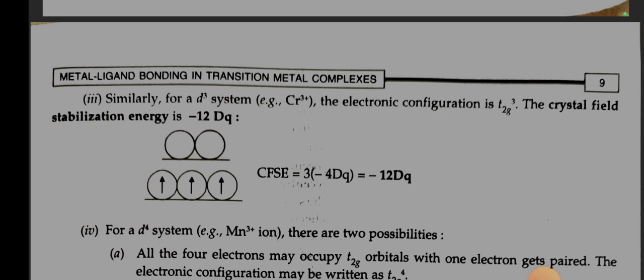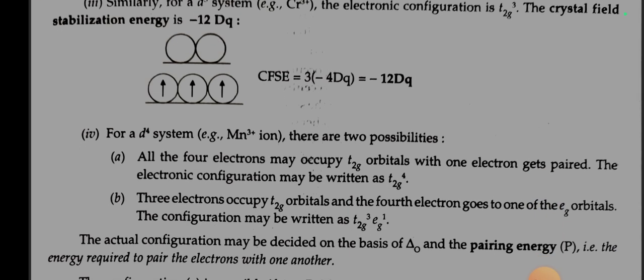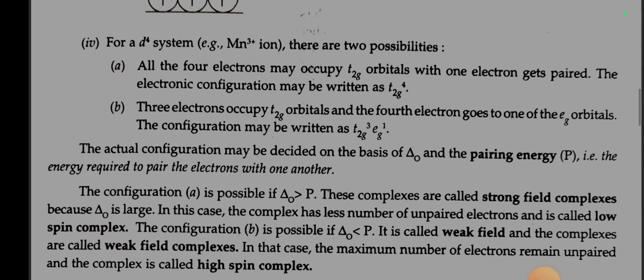For a d4 system, there are two possibilities. A: All four electrons may occupy T2g orbitals with one electron getting paired. The electronic configuration may be written as T2g4. And B: the three electrons occupy T2g orbitals and the fourth electron goes to one of the Eg orbitals. The configuration may be written as T2g3 Eg1. The actual configuration may be decided on the basis of delta naught and the pairing energy P, that is the energy required to pair the electrons with one another.